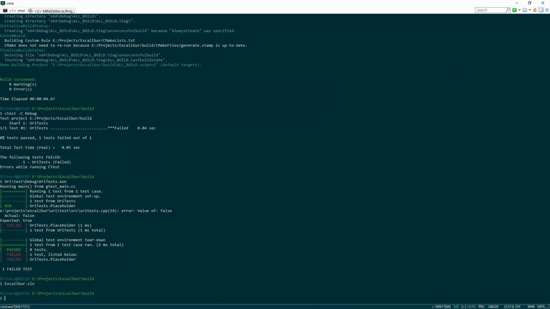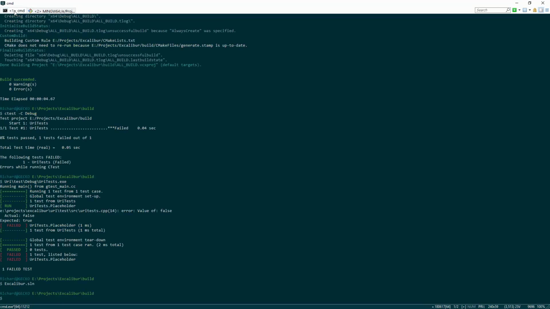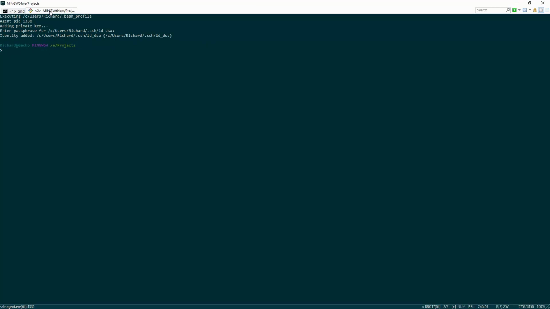Let's see if I missed anything. I have a cheat sheet here off to the side. Went over the project structure, top level files. Yeah, I mentioned it, but I didn't really go into detail about Git. So I'm using Git for the version control system and mugit, which is a tool I wrote on top of Git to manage multiple repositories. For running CMake and running tests and normal programs, I use just the built-in command prompt for Windows. But for Git, I like to use the environment that MinGW Git provides, including setting up my authentication key for me so I don't have to keep typing that.